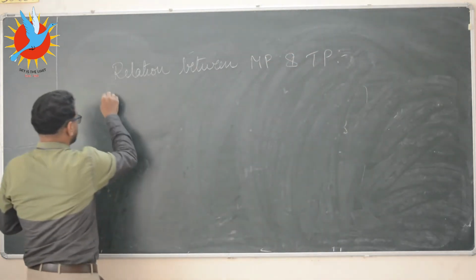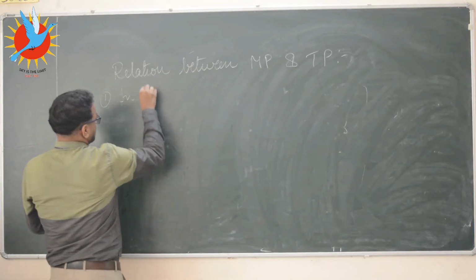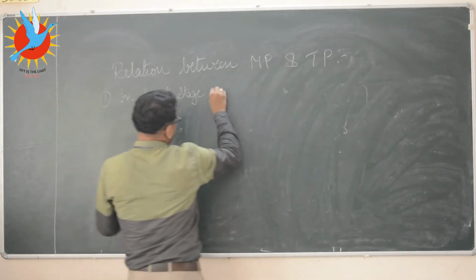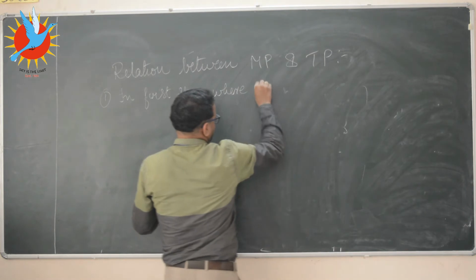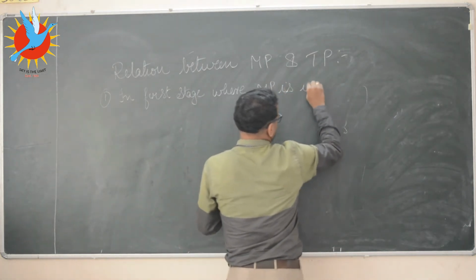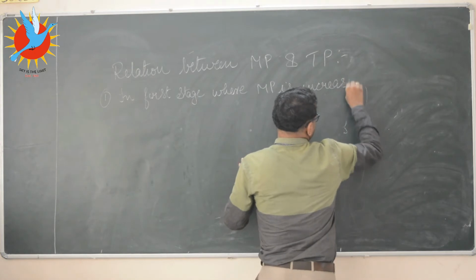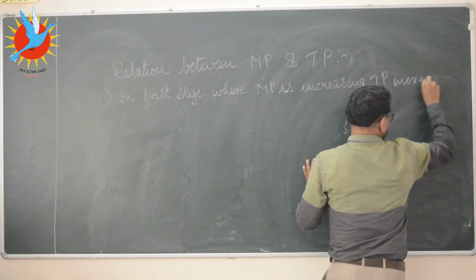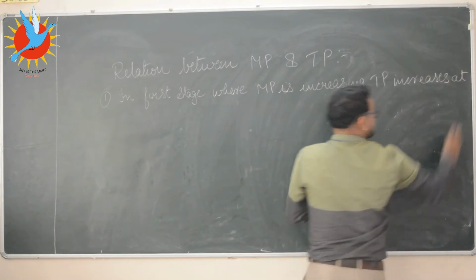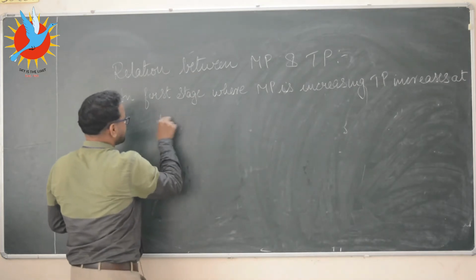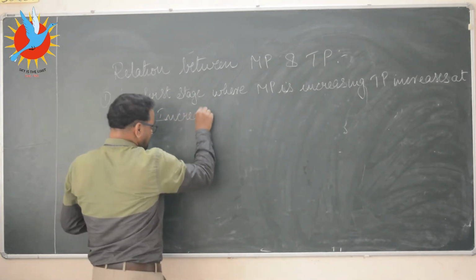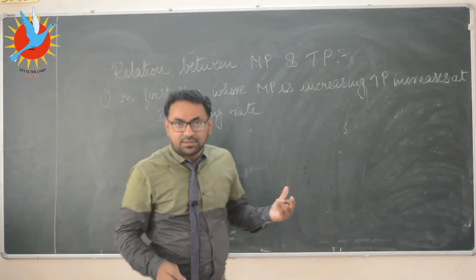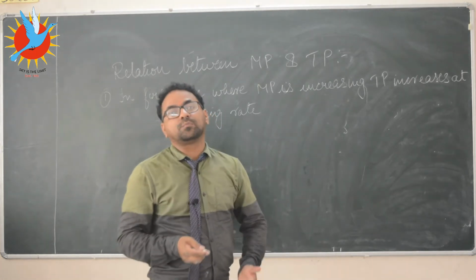So in the first stage where marginal product is increasing, TP increases at an increasing rate. It means once again that the speed of increase in TP is increasing.